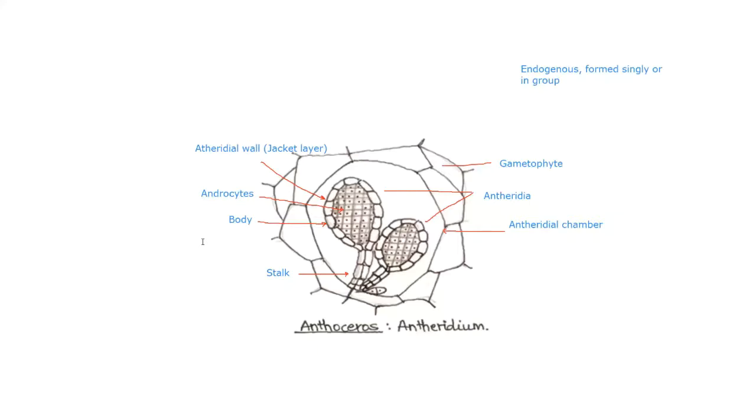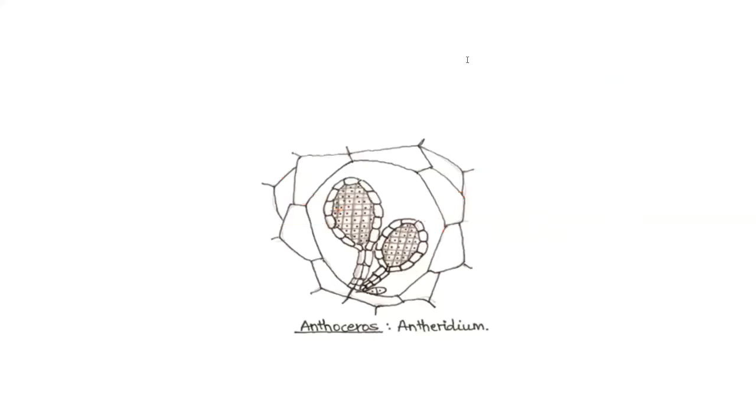The jacket cells, in presence of water, separate towards the apex, and this results in the formation of an aperture through which the antherozoids are liberated. Now, it is not going to be clear in this diagram. This is a basic diagram showing antheridia. I'll move on to the next diagram where you'll be able to see the dehiscence of antheridia.